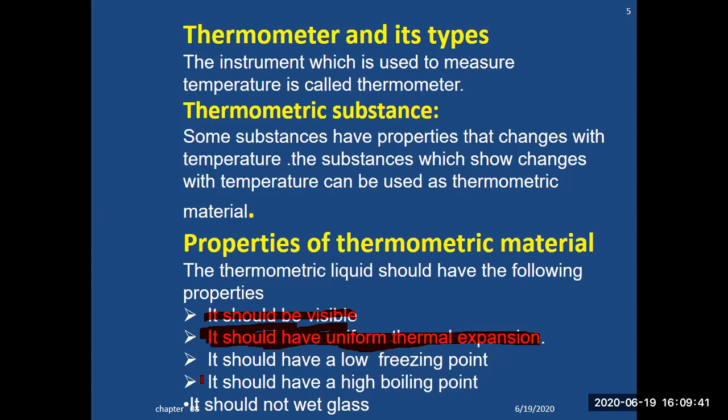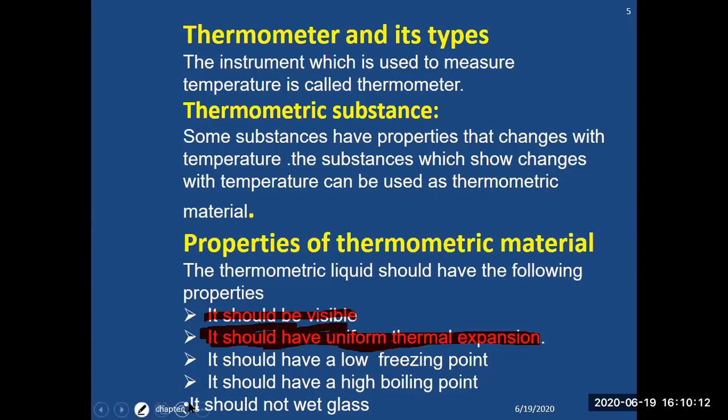High boiling point means, for example, if you are asked to find the boiling point of alcohol, which is about 78 degrees, and you are using a substance whose boiling point is 50, then before it can find the boiling point of any substance above that, it starts boiling itself. So the boiling point of the thermometric liquid must be more than the expected boiling point of the substance you are going to measure.